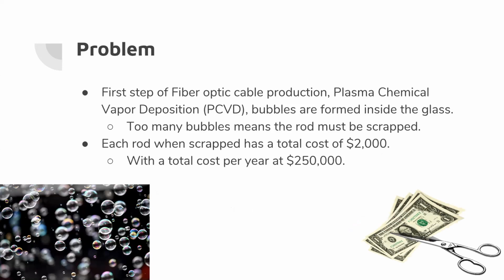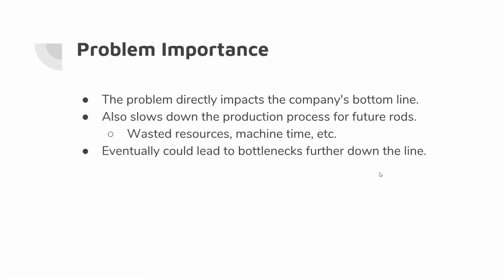During PCVD, a variety of factors, both known and unknown, can lead to the formation of bubbles within the glass rod itself. And while some bubbles are allowed, too many will render the rod unusable for further production. Each rod scrapped costs roughly $2,000 of production cost, and the current rate of scrapped rods with this issue is costing the company approximately $2,500,000 each year.